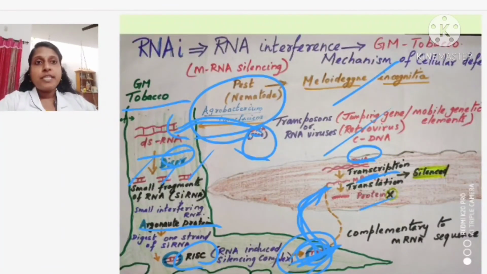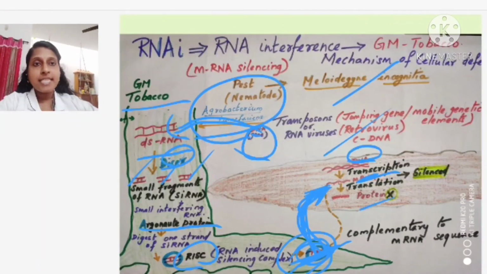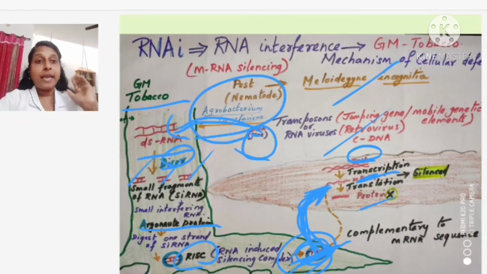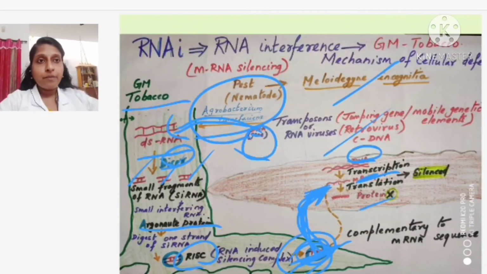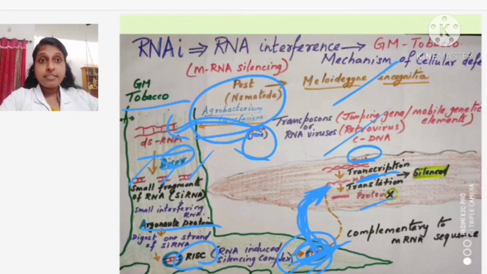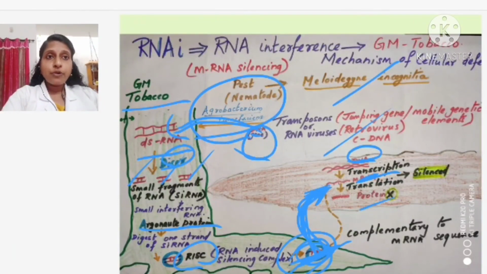When this nematode enters the plant, this segment goes and attaches complementary to this mRNA sequence, and that mRNA is silenced and is not able to express, so the mRNA is not producing protein. When the mRNA is not producing protein, growth is not possible and they die. Like that, we are developing pest resistant plants. Okay. So this is regarding your RNAi or RNA interference.